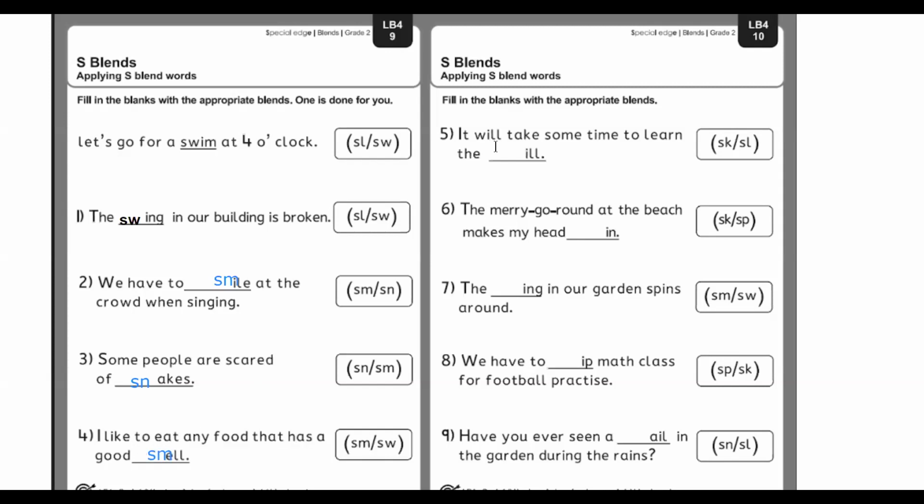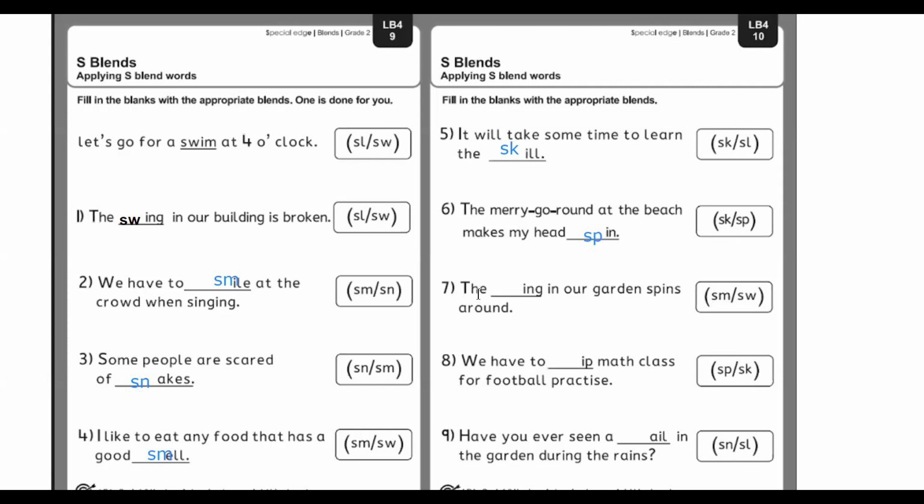It will take some time to learn the skill or slill. So कुछ समय लगेगा ये skill या slill सीखने के लिए. Do we know the meaning of slill? No. So I will just write skill here. SK. The merry-go-round at the beach makes my head dash in. क्या होगा? Skin या spin? Your head skin करता है या spin करता है? It spins. So the answer is SP.